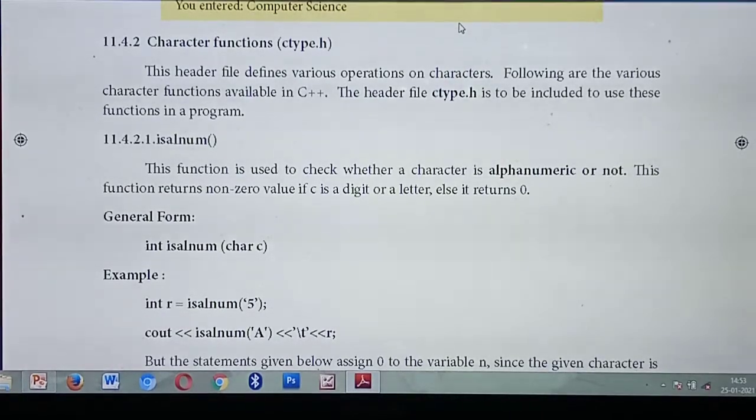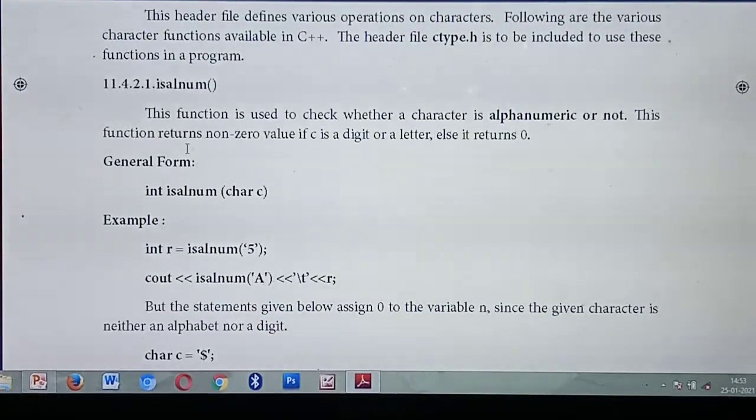Understood? Okay. So among that, the first function is isalnum. What's the use of isalnum? This function is mainly used to check whether your entered character is alphanumeric or not.